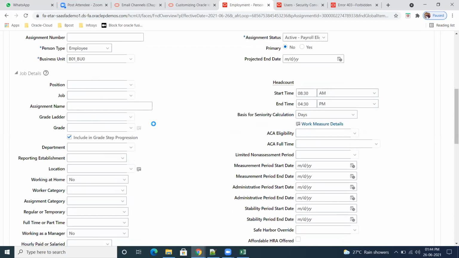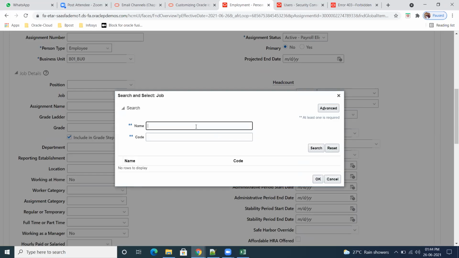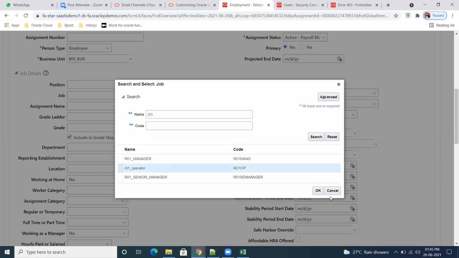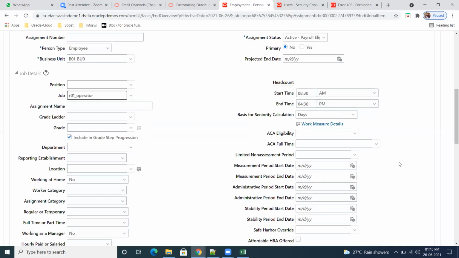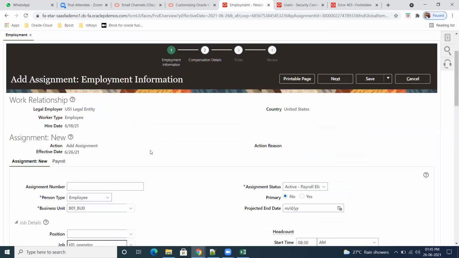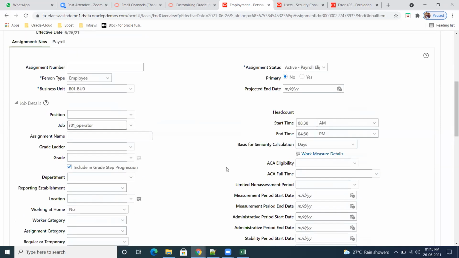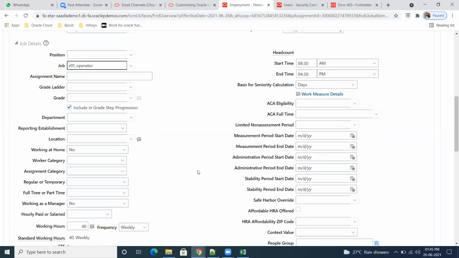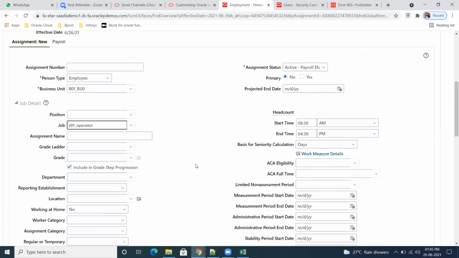B01 underscore, first one, yes. Okay, so what is the job? Manager. Employee. Operator. This guy, ABC. Okay. Why is the level not there?